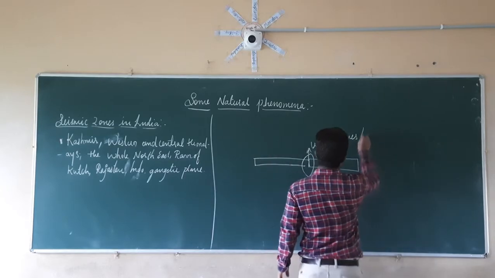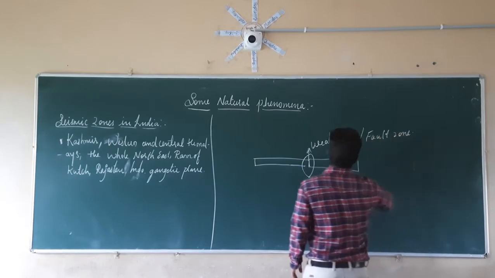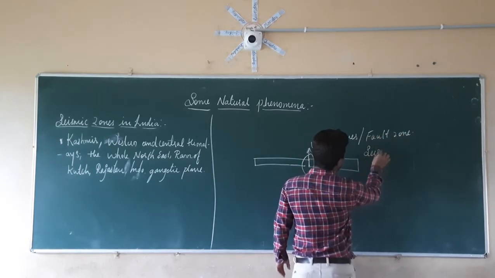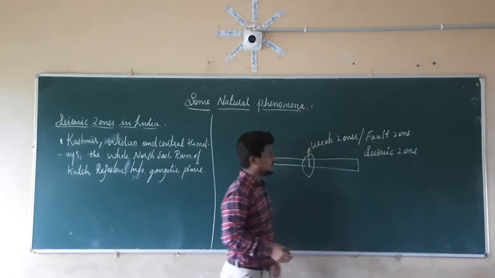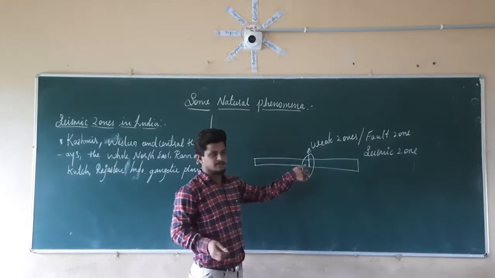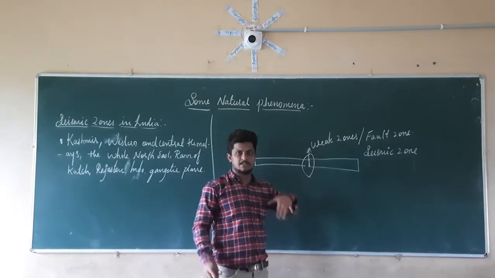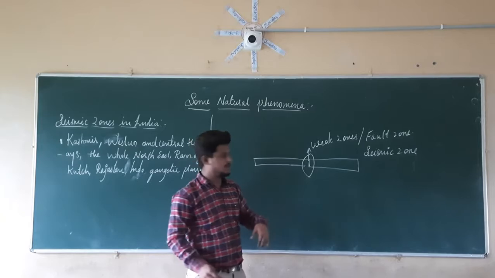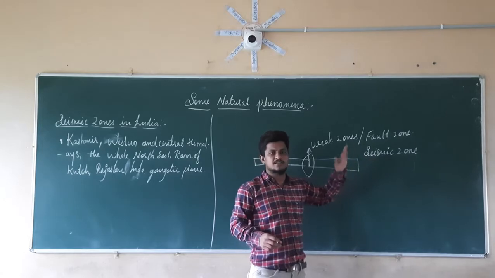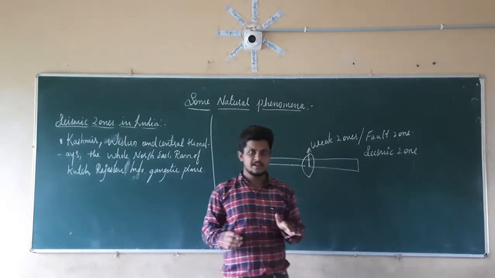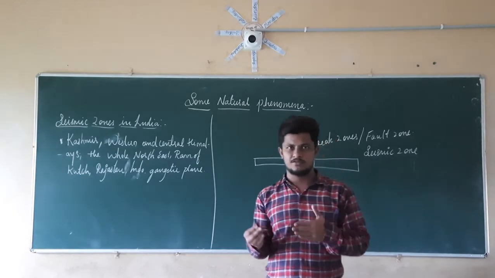Another name for the weak zone is the fault zone. Another name is the seismic zone. Weak zone, fault zone, and seismic zone are all the same. A fault zone gives more damage. It is called a seismic zone because of the waves and tremors that come in the form of seismic waves. Those areas at the boundary of the plate region are the seismic zones or weak zones.